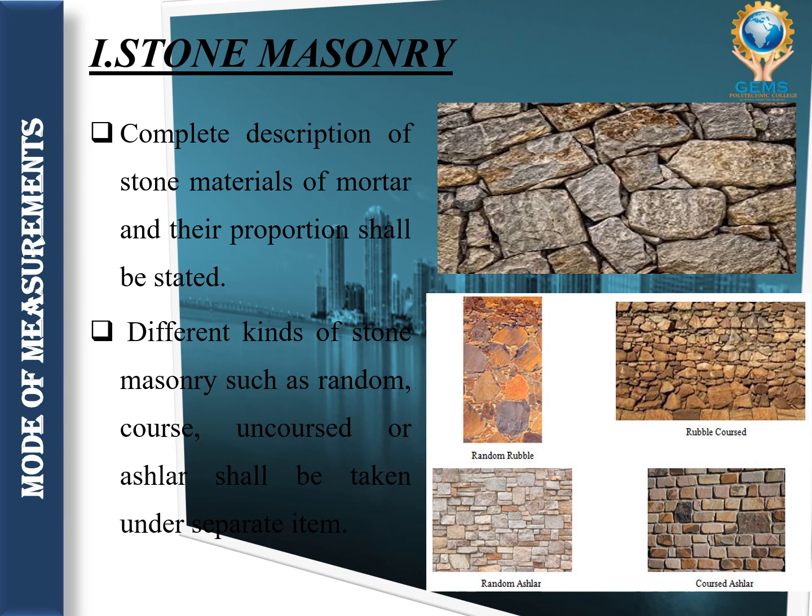We have many kinds of stone masonry, as I have already told. In the image you can see random rubble. I'll highlight. This is called random rubble masonry, then this is coursed rubble masonry, then random ashlar, then coursed ashlar. These are the different kinds of stone masonry. Rubble means a block of roughly dressed stones, of irregular sizes. That is called rubble masonry.